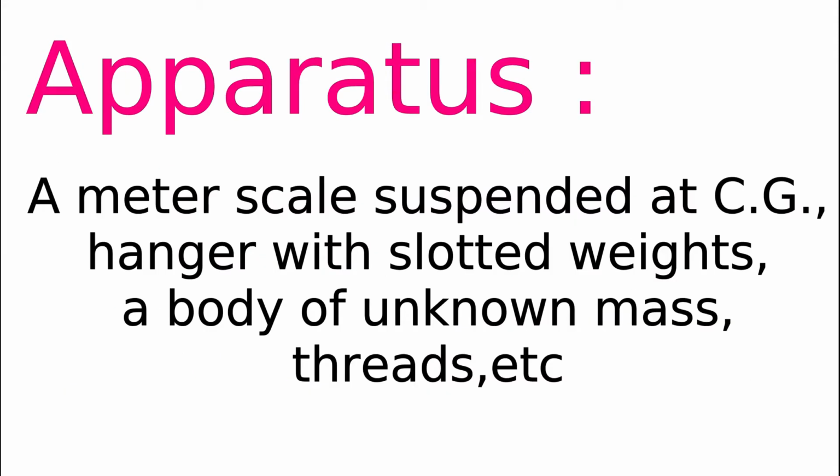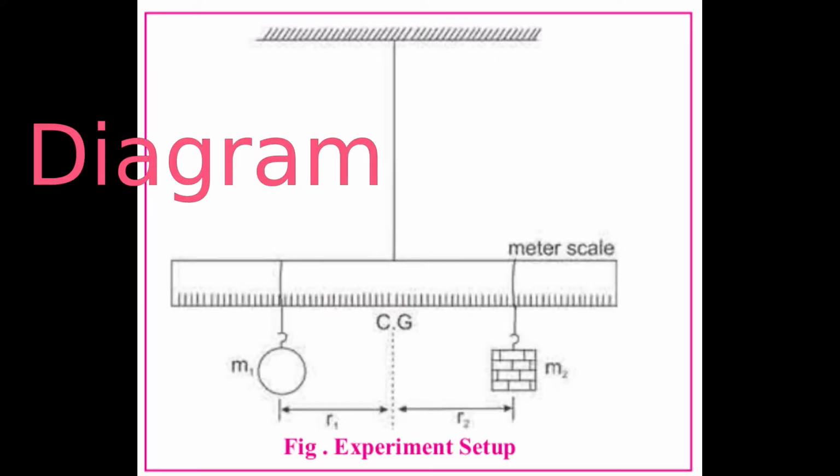The apparatus for this activity is a meter scale suspended at CG, that is the center of gravity, a hanger with slotted weights, a body of unknown mass, and threads, etc. This is the diagram of our activity, or we can say experimental setup.